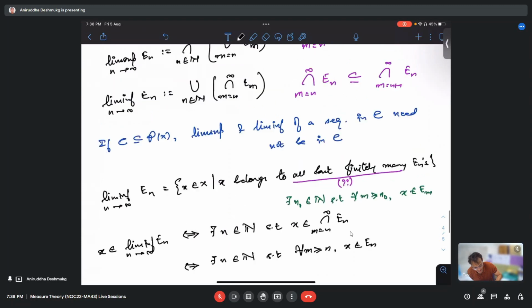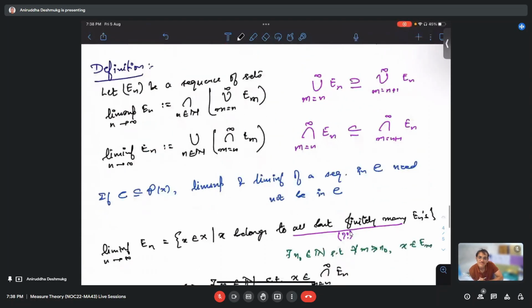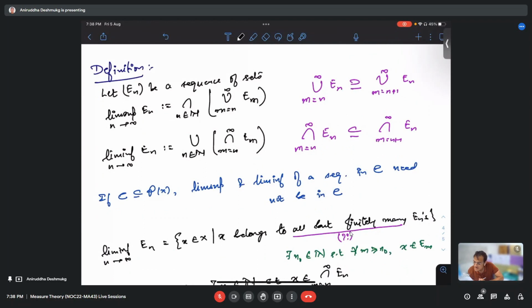Now, can you give me a similar definition for lim sup? Yeah, so basically for all n, there exists an m greater than or equal to n where x belongs to E_m.